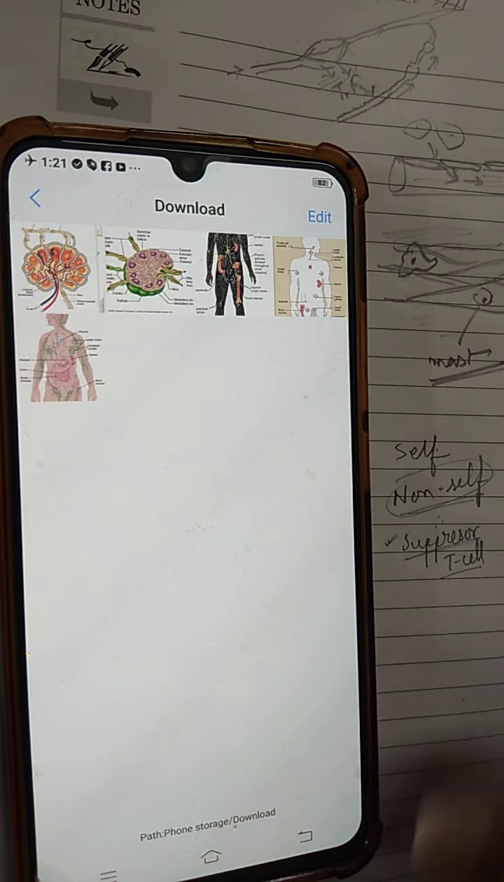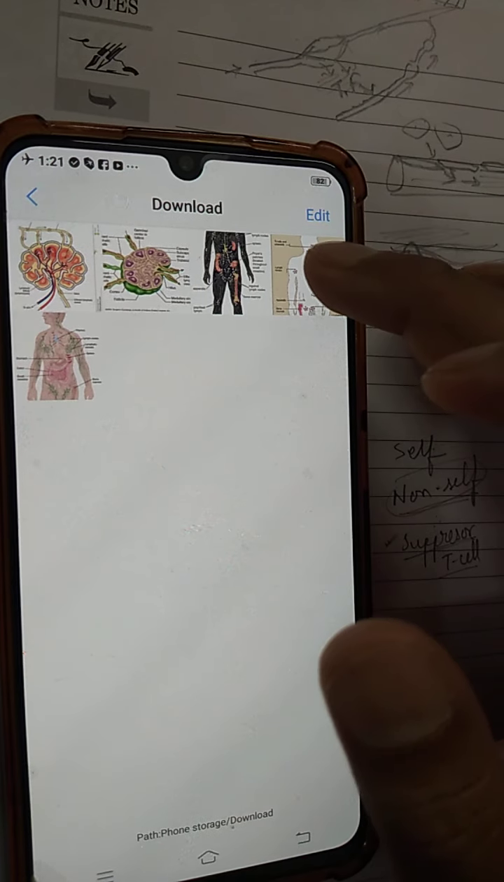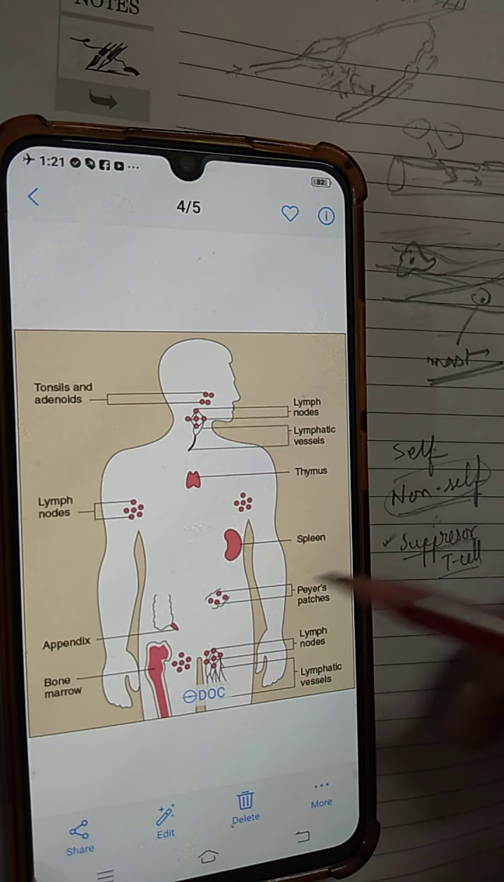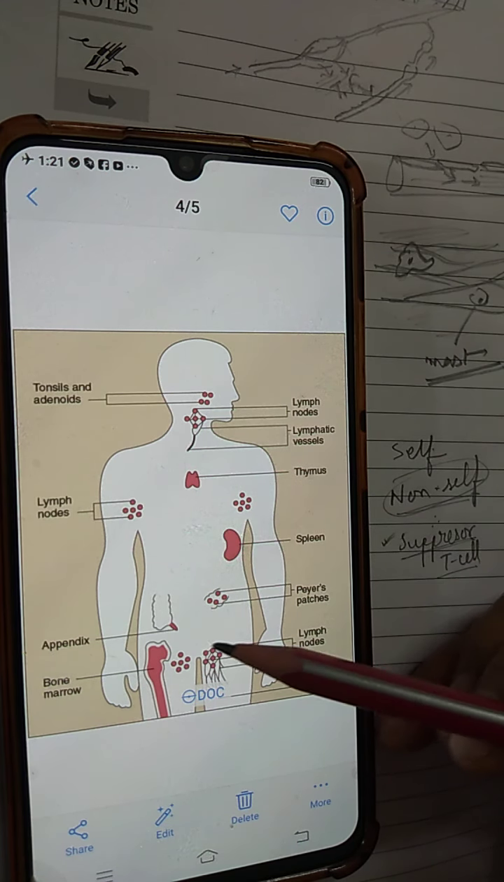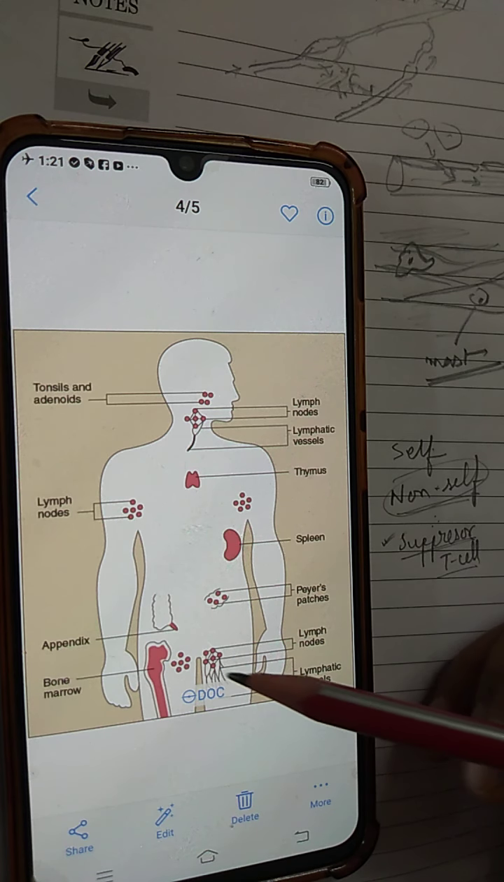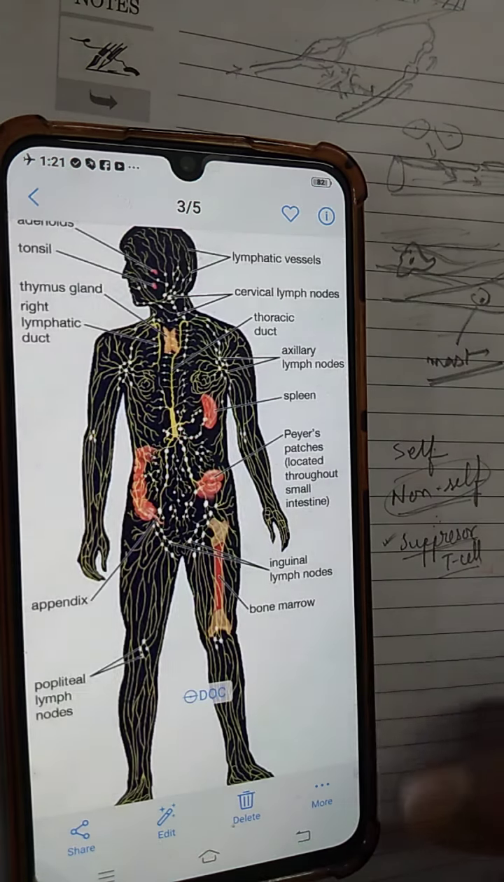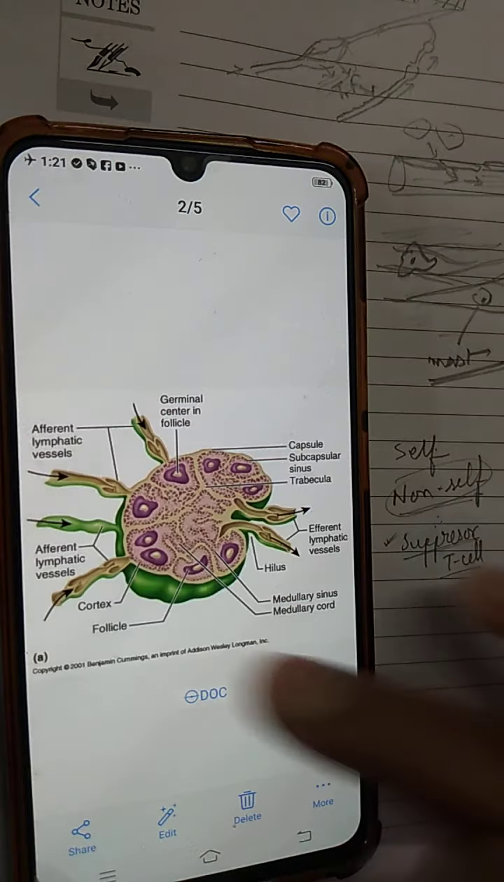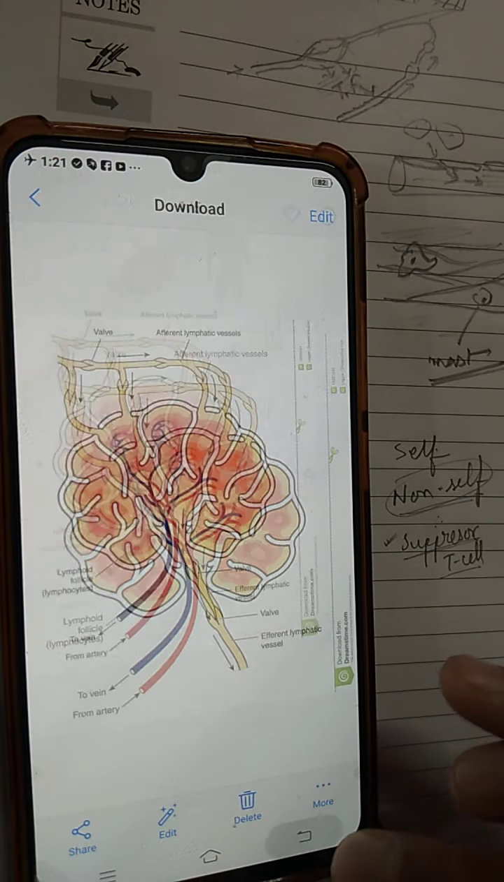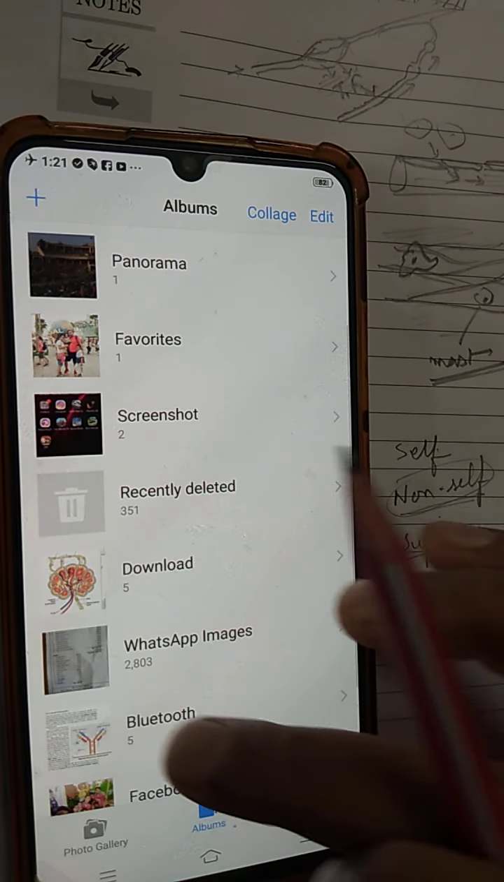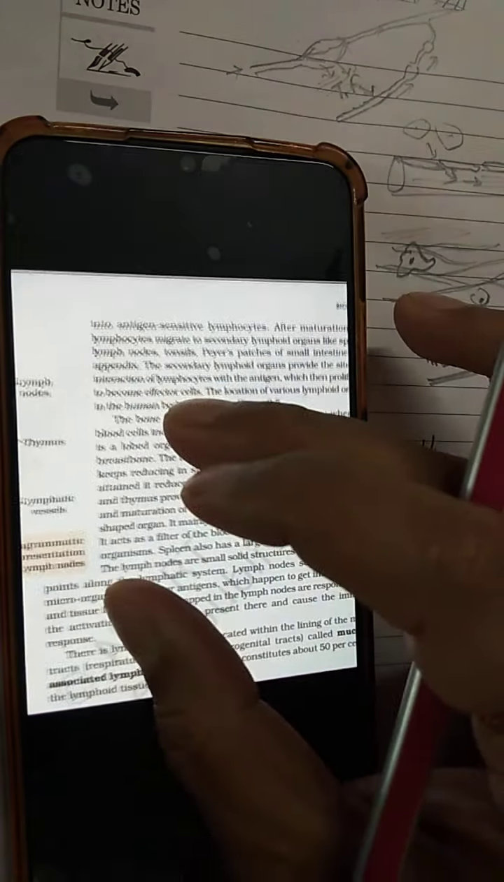So going back to our discussion, another few diagrams I can show you where the spleen is located, the thymus, Peyer's patches in the small intestine. So all these are the different lymph vessels. These are the diagrams I have downloaded. Okay, going back, so if you read